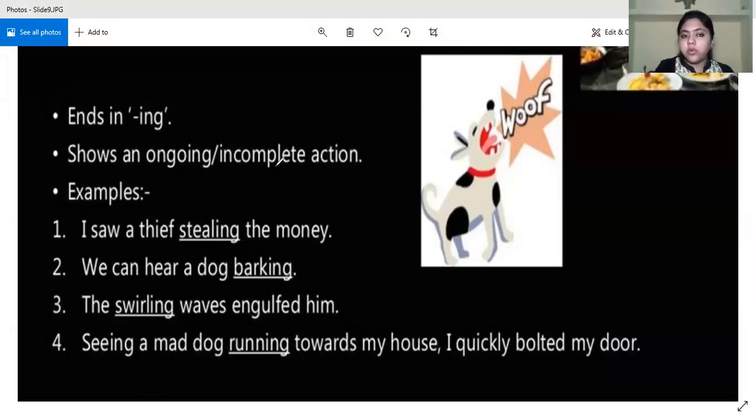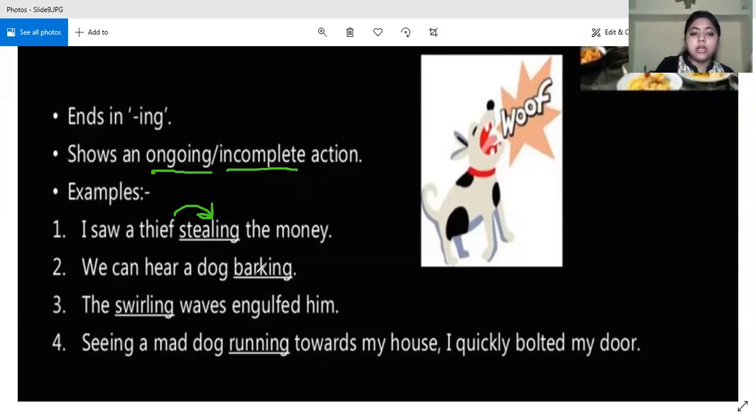It shows an ongoing or incomplete action. It is obvious that if we are using "ing," that shows continuity. Any verb plus "ing" shows continuation. Now let us look at the example. I saw a thief stealing the money. The thief was stealing the money and the action was incomplete. It was an ongoing action. So the verb was "steal," but when we add "ing" here, it becomes a present participle.